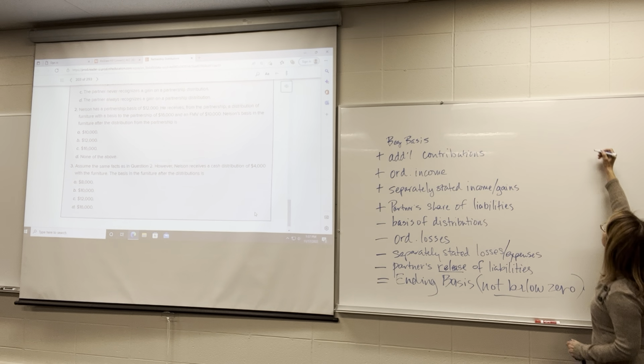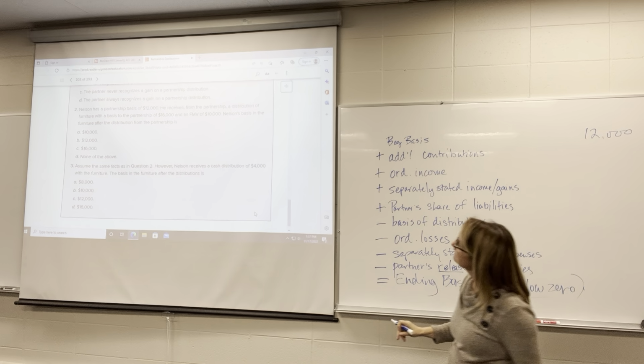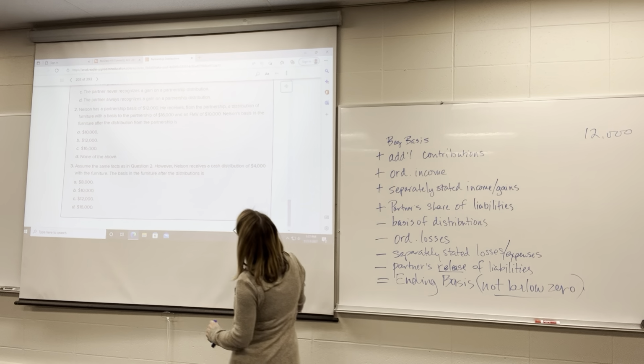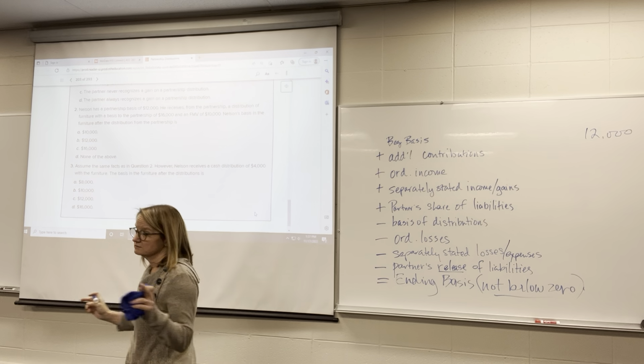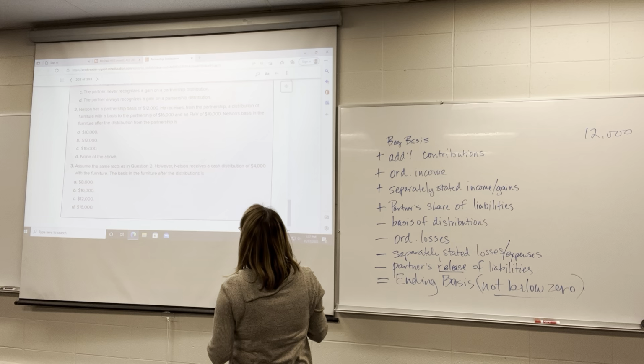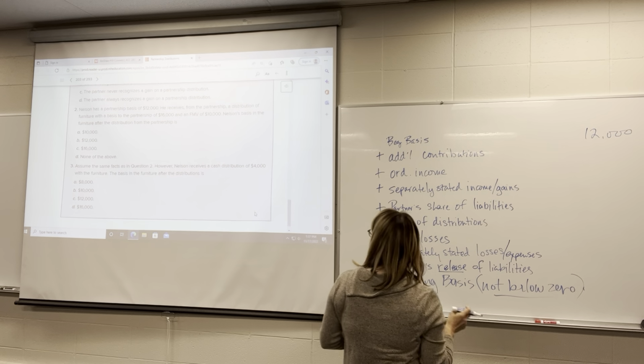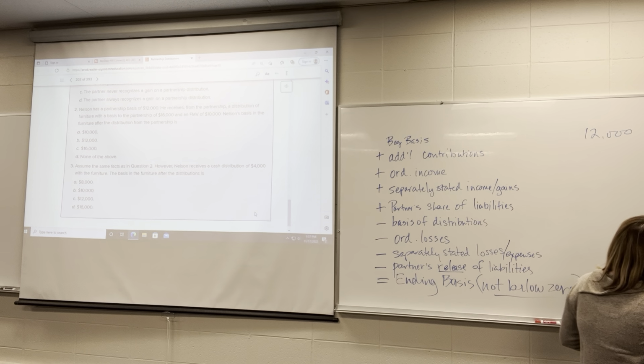So he's going to start out with $12,000 as his basis. He receives from the partnership a distribution of furniture. Furniture is property, with a basis to the partnership of $16,000 and a fair market value of $10,000. What is Nelson's basis in the furniture after the distribution?